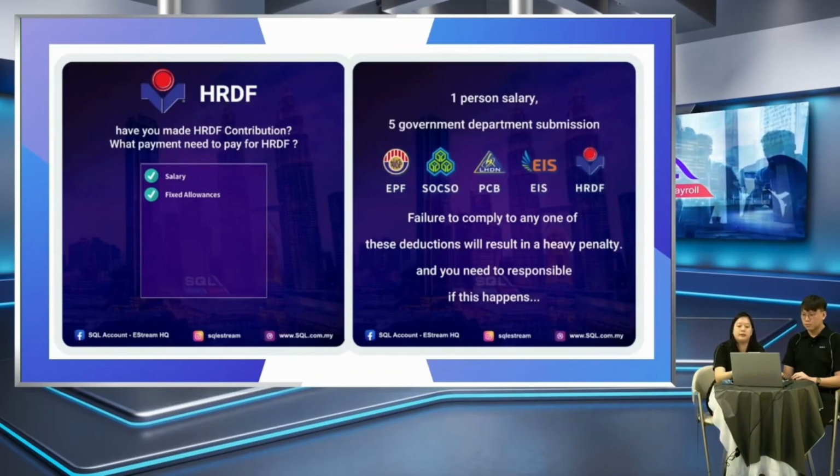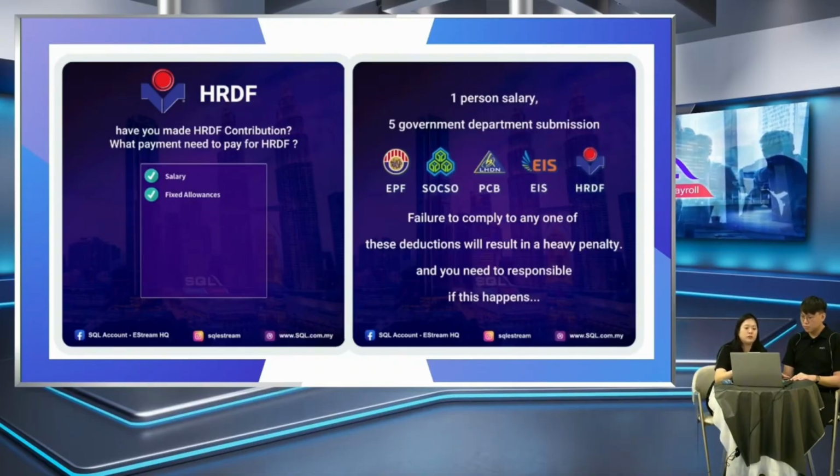Just a reminder, for one person's salary, you are required to contribute to 5 different government bodies. This guideline will be helpful to prevent you from contributing the wrong amount, or forgetting which type of income you have to contribute on. So take a screenshot and just keep it. If you fail to comply with any of these, they will impose a heavy penalty. If you have not contributed correctly to 5 bodies, you will be getting penalties from 5 different departments also.